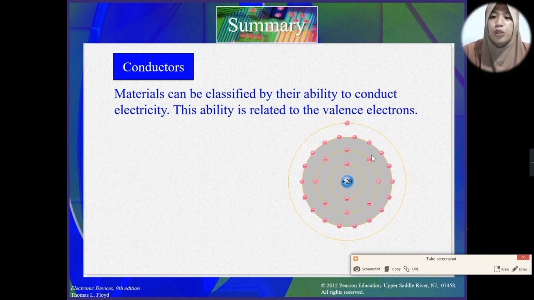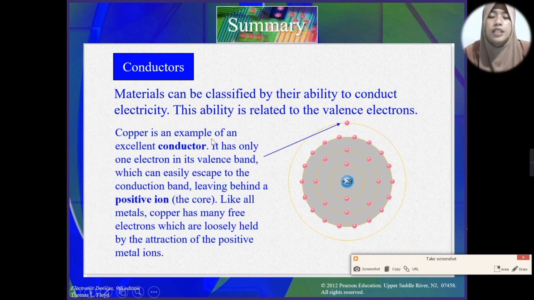This ability is related to the valence electron. One of the best examples of a good conductor is copper, because it has only one electron in its valence band, which can easily escape to the conduction band, leaving behind a positive ion, the core. So again, an example of a conductor is metals, and copper is an element that has one valence electron in a valence shell.